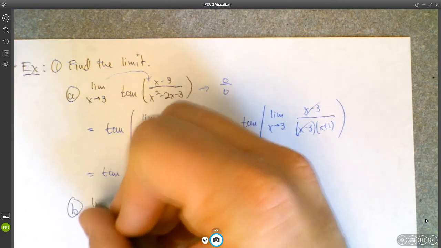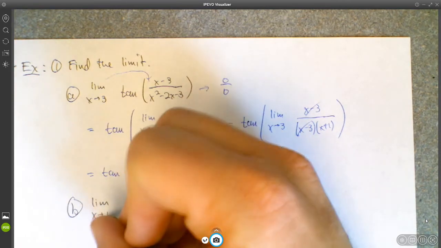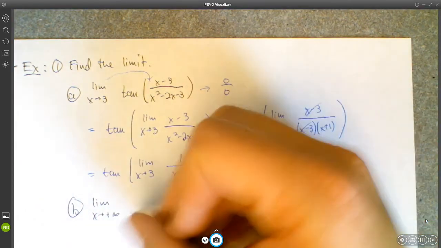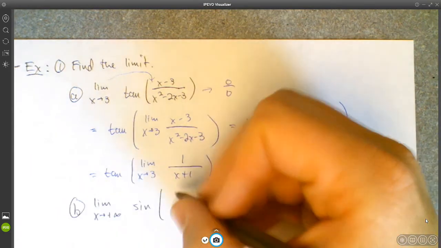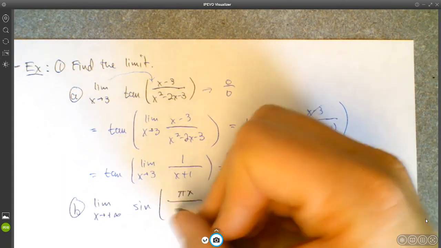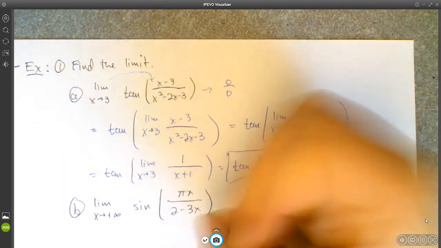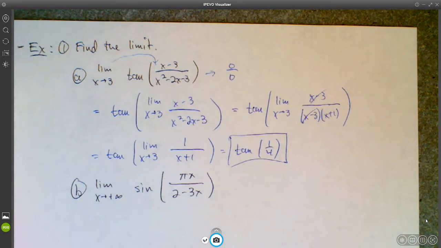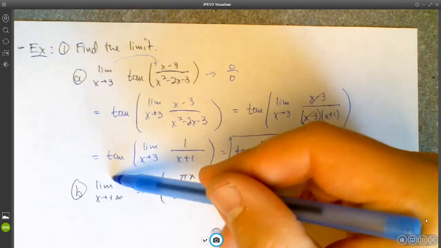Let's look at the limit as x approaches positive infinity of sine of pi x over 2 minus 3x. So again, because sine is continuous, we can just move this limit inside of here.